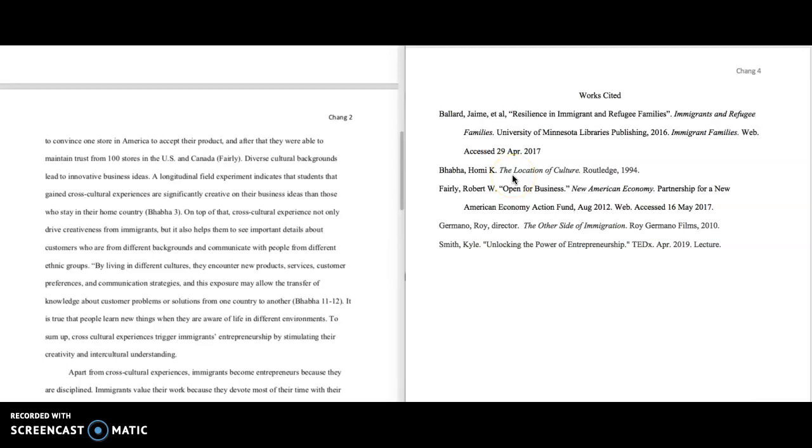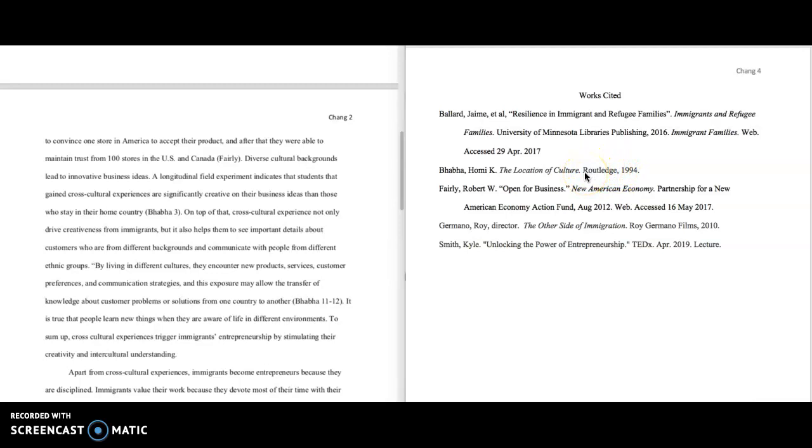So if you were using another book here, for example, The Omnivore's Dilemma, you would have right here, Pollan, comma, Michael, period. And then notice that this is in italics. This would say The Omnivore's Dilemma, period.